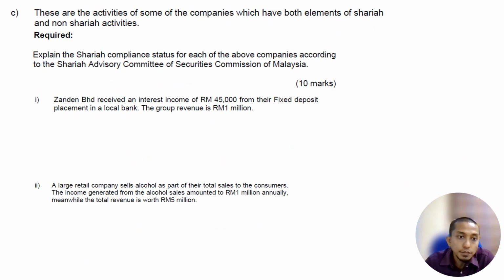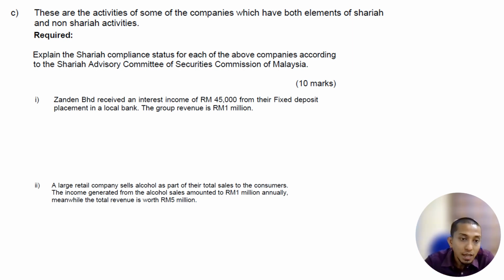Next, these are activities of some companies which have both Sharia and non-Sharia elements. Required: explain the Sharia compliance status for each company according to the Sharia Advisory Committee of the Securities Commission of Malaysia. In the question they list all the activities in the middle, so I put the activities at the bottom so that I can explain with the answer.